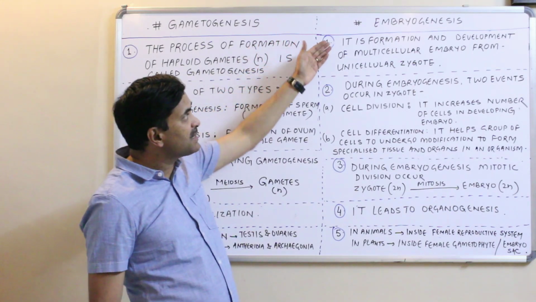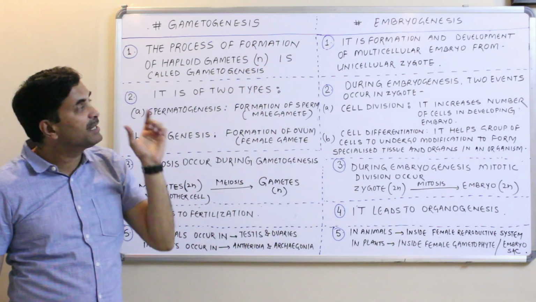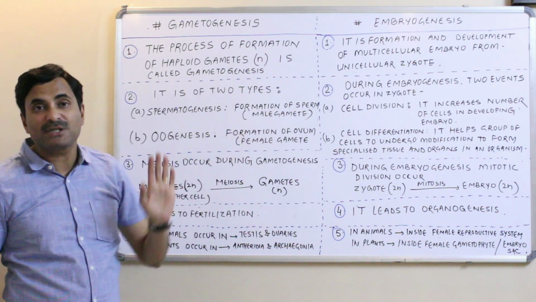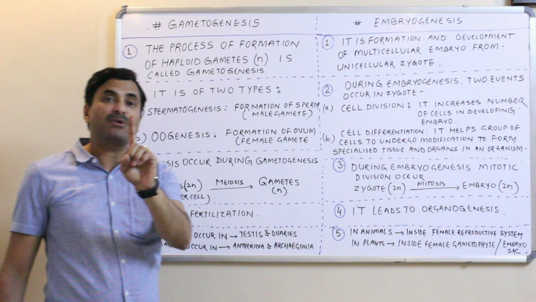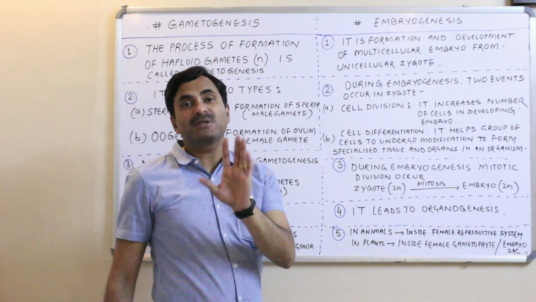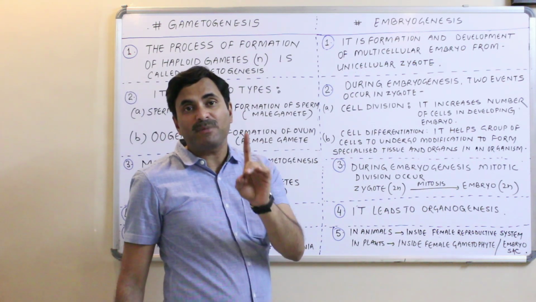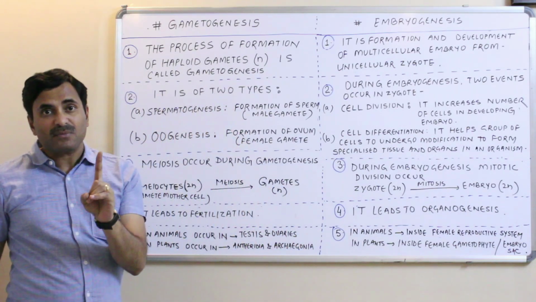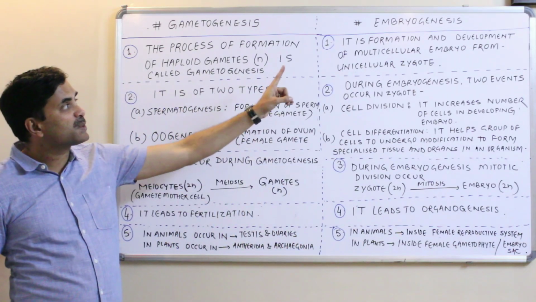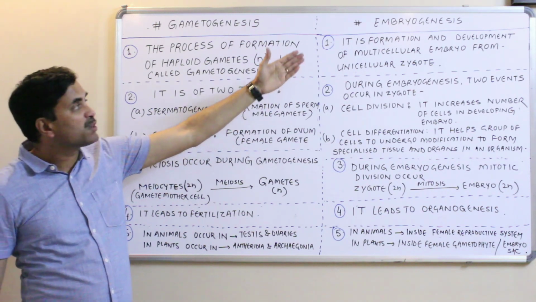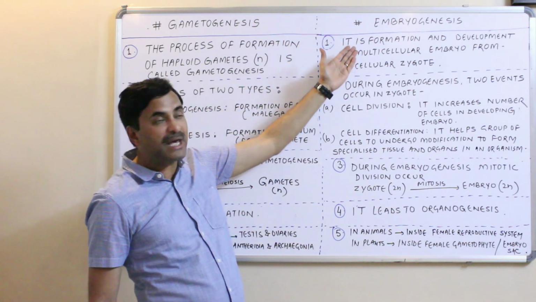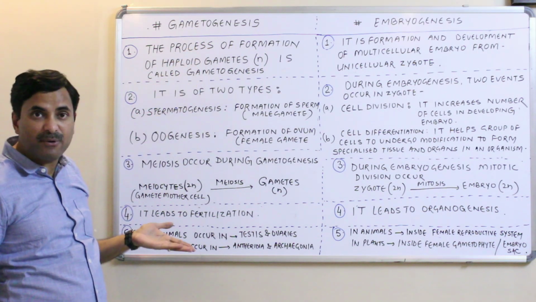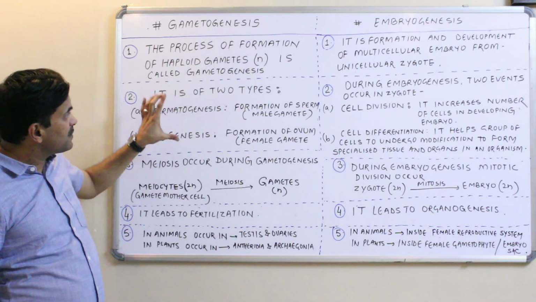And what is embryogenesis? It is the formation and the development of a multicellular embryo from a unicellular zygote. Always remember that zygote is unicellular and embryo is multicellular. The act of formation of a multicellular embryo from a unicellular zygote is called embryogenesis. So in embryogenesis, embryo is formed from zygote, and in gametogenesis, haploid gametes are formed. Okay. Now, point number 2.